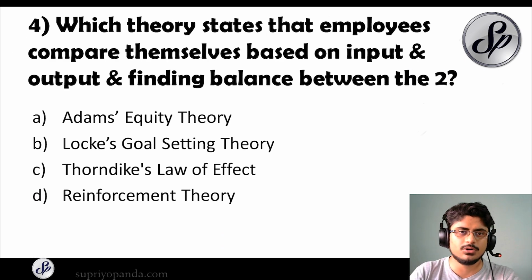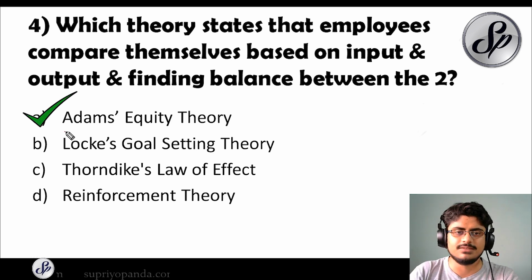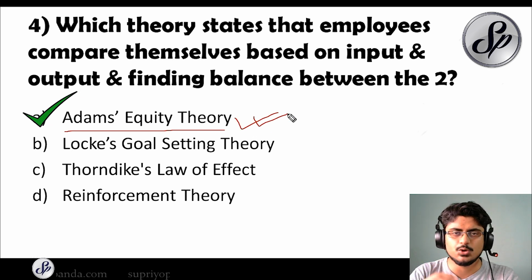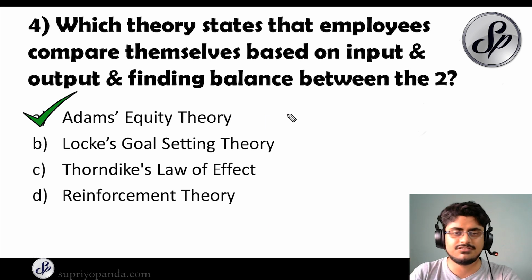Coming to question number 4, which theory states that employees compare themselves based on input and output and finding a balance between these two? So which is this theory? This theory is Adams' equity theory. This theory is actually very important because this shows how the employees compare themselves with the others and how it actually allows them to perform, or sometimes it can cause a very bad performance by those employees if they feel that they do not have equity in the workplace. So a very important theory, make sure that you cover it.